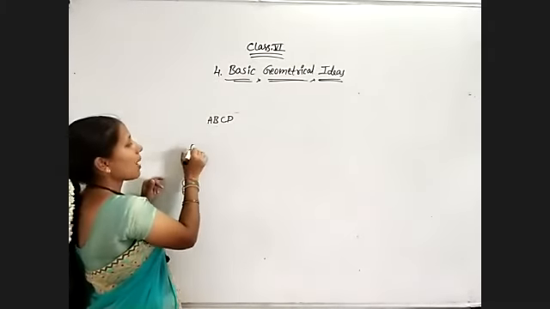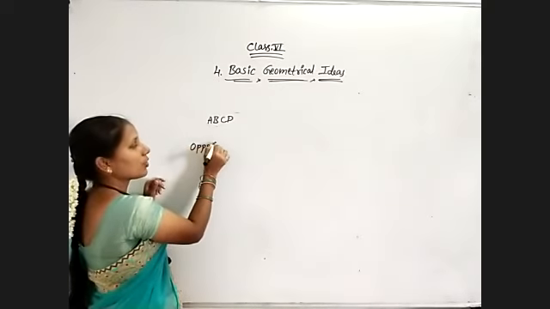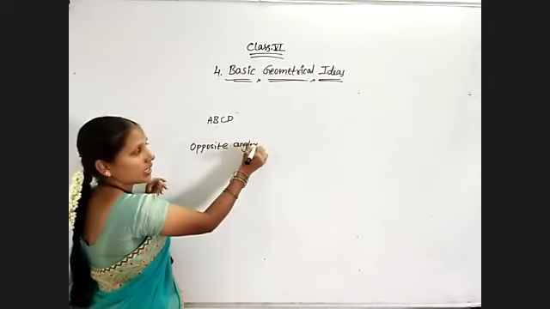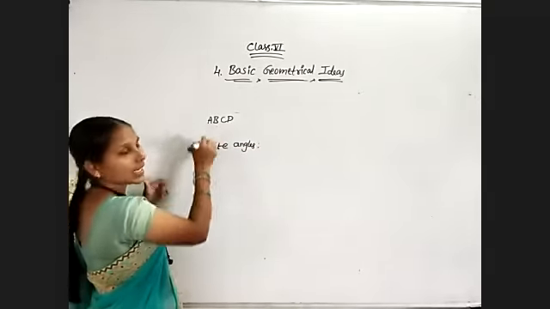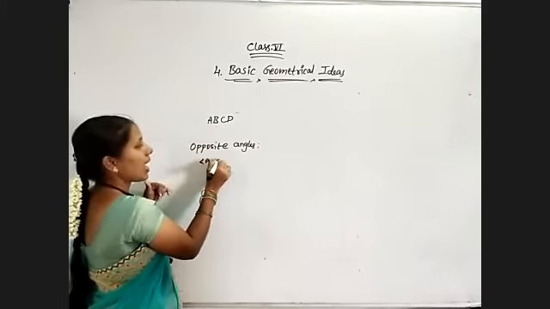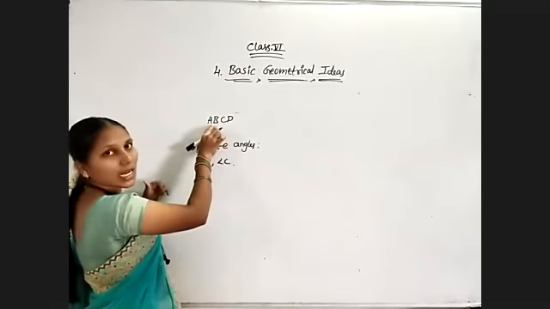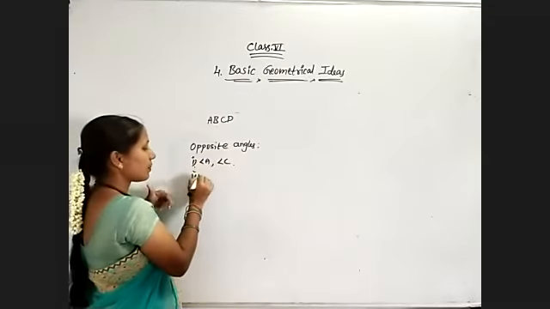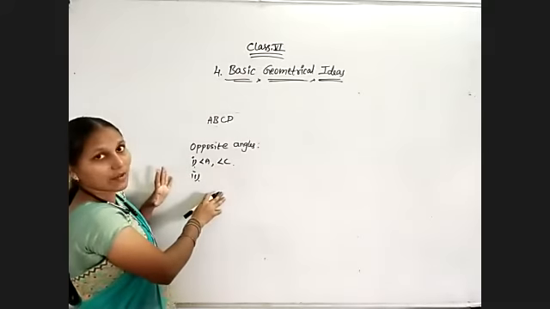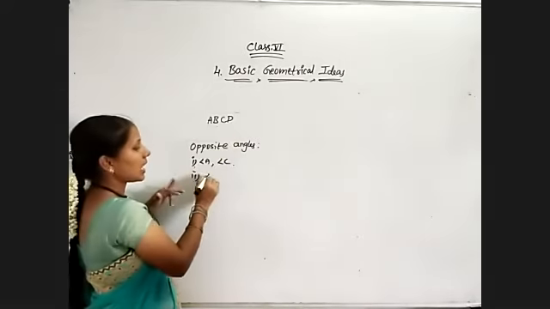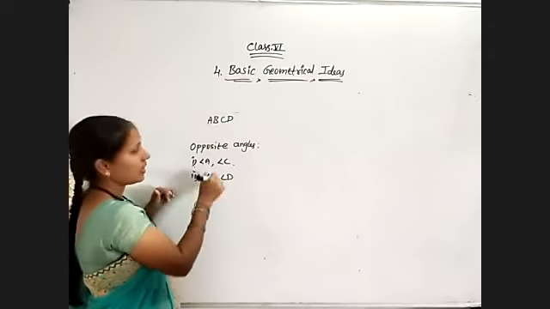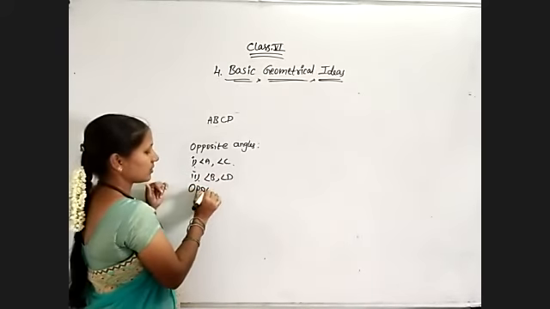Opposite angles for quadrilateral ABCD: this topic is very, very important. Opposite angles are angle A, angle C. Don't continue with B. Understand? That is one pair. And my second pair, only two pairs we will get in case of opposite: angle B, angle D.